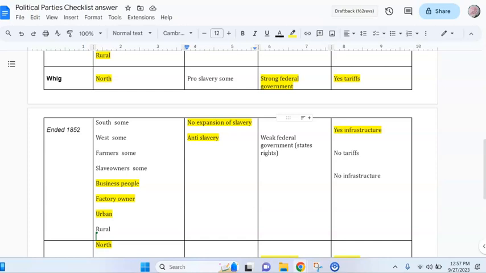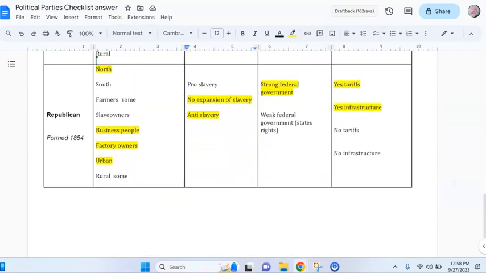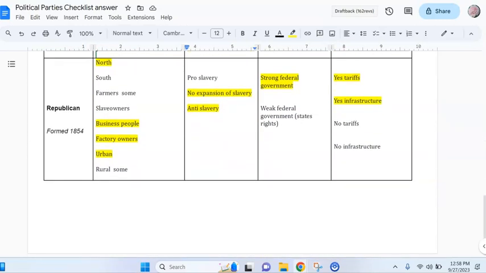But you'll see that this party ended in 1852. They have a major loss in the election of 1852, and things really heat up about slavery with the Compromise of 1850 and the Kansas-Nebraska Act, Bleeding Kansas, and all those Southerners, those Southern slave owners in the Whig Party, jump ship and join the Democrats, which leaves the hardcore Whigs, the hardcore anti-slavery people, to form a new Republican Party around 1854.